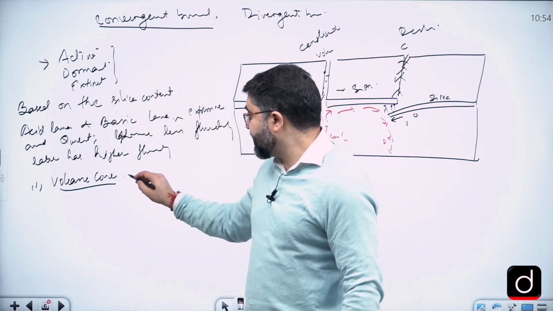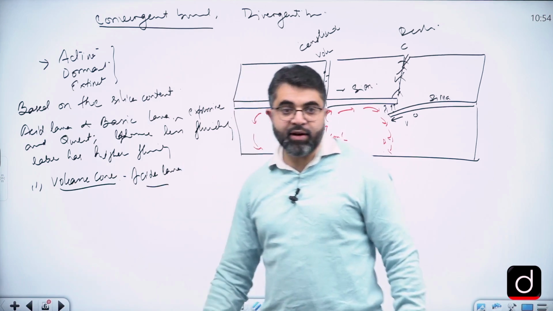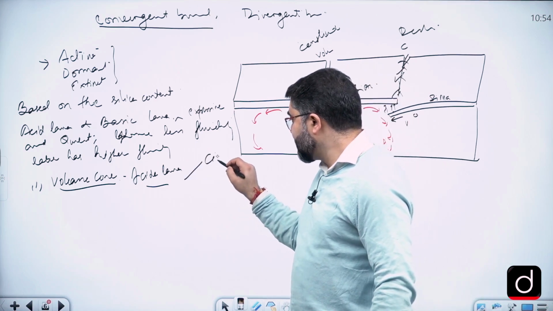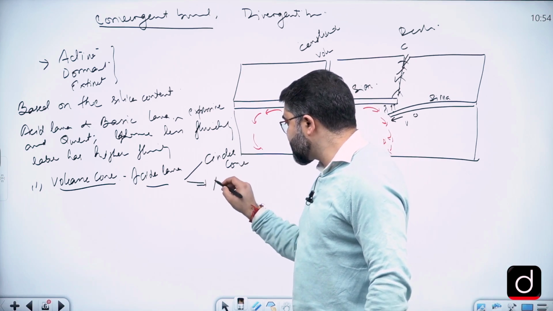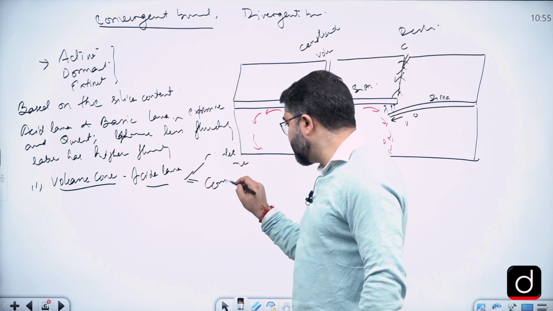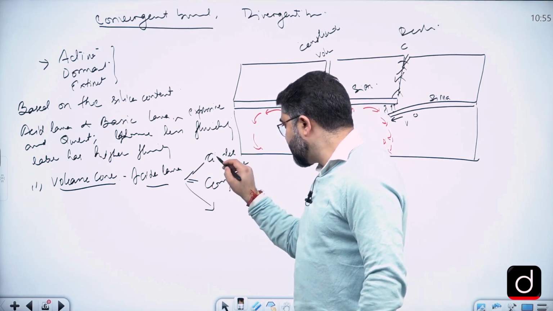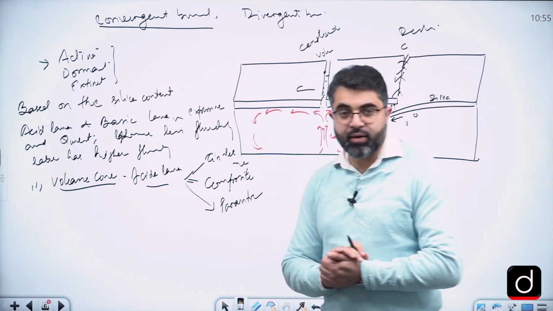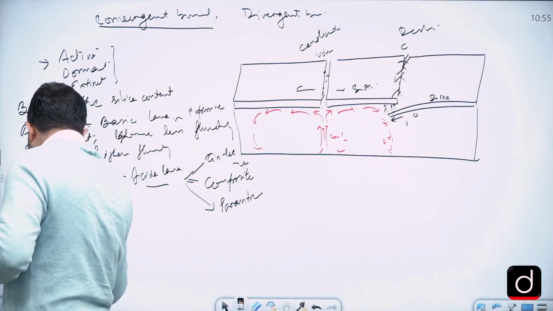Volcanic cones formed by acidic lava, right? So you can give examples of the cones such as the cinder cone, then there is a composite cone and the parasitic cone. Whereas the basic lava leads to the formation of plateaus only.